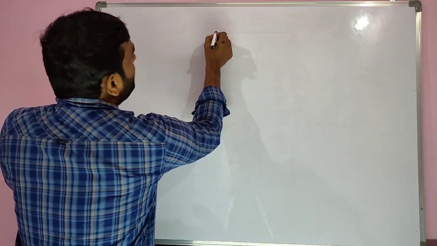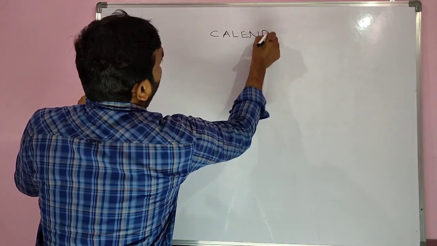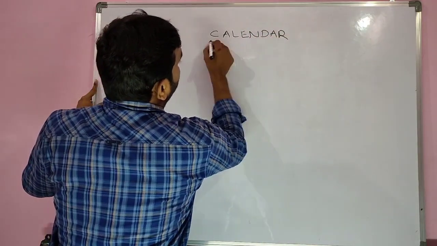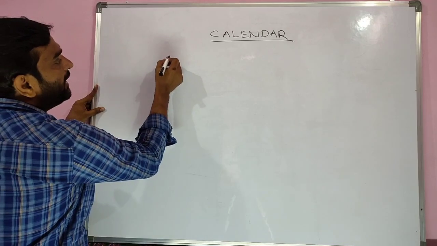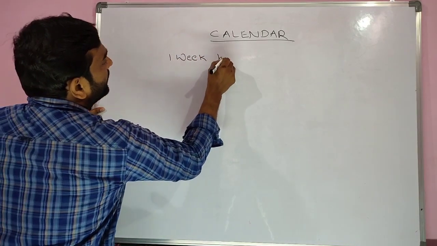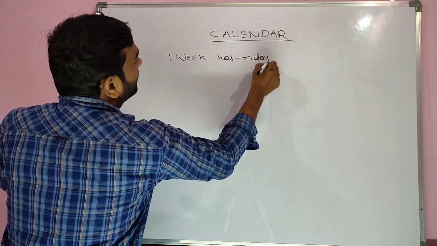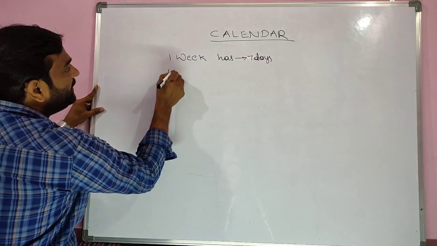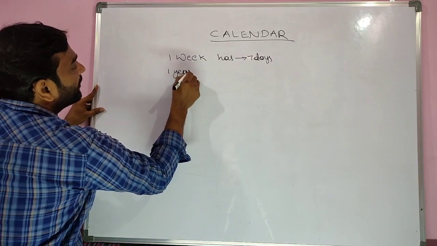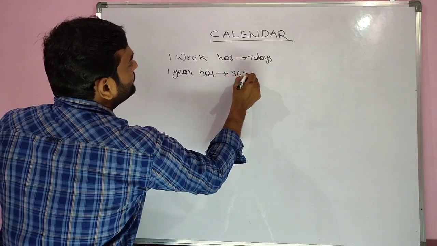Here, calendar. In a calendar, a week has 7 days, and a year has 365 days.